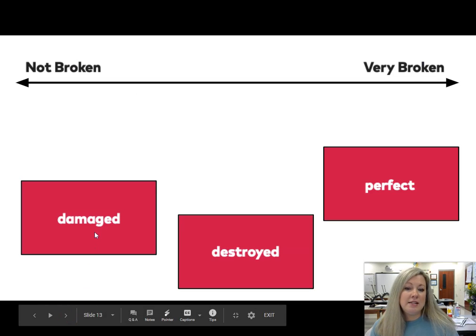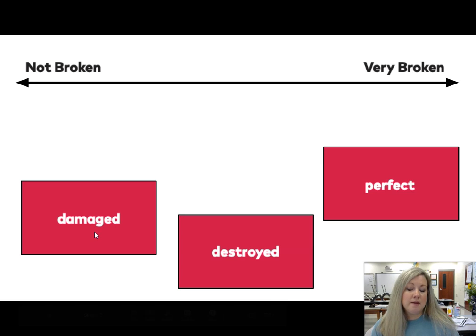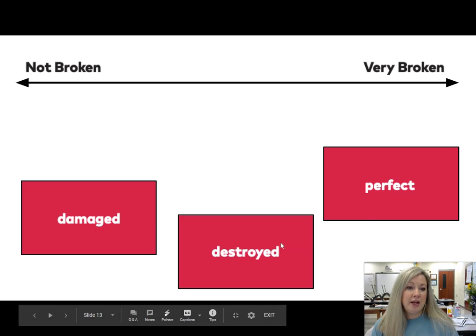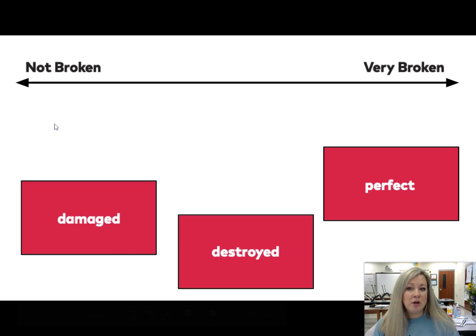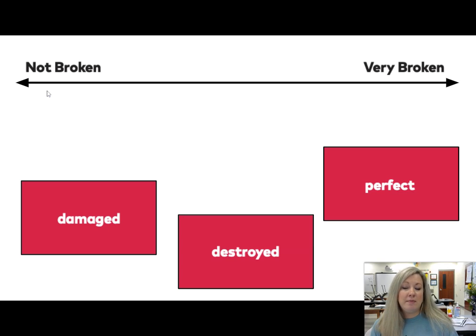Okay, now let's take these three words, damaged, destroyed, and perfect, and we are going to put them in order by what it means to be not broken to very broken, because we need to make sure we understand the difference in damaged and destroyed. So first of all, what word means something that is complete and not broken?